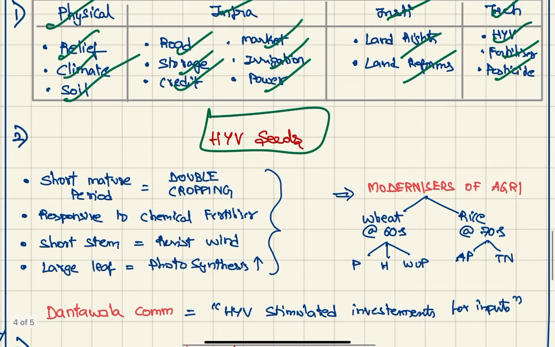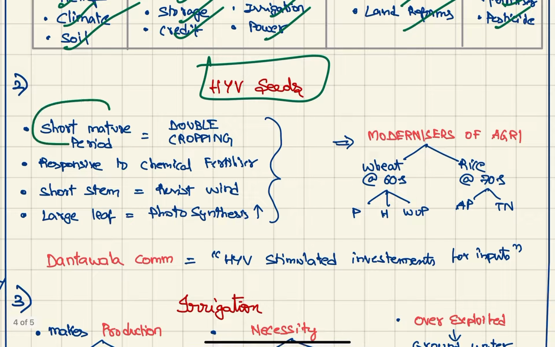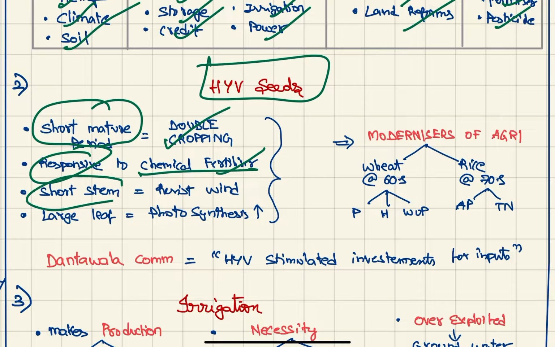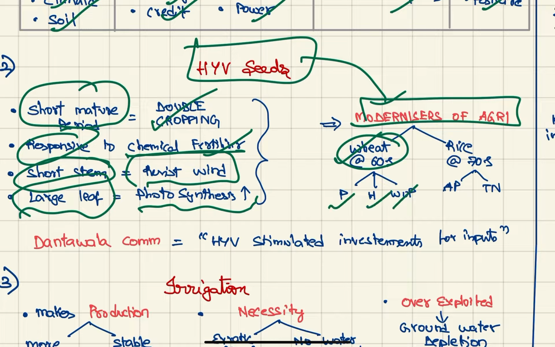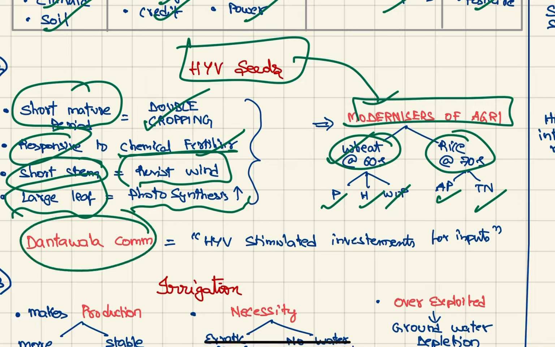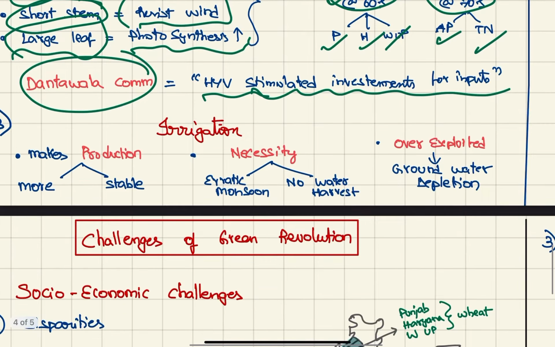First, let's see high yielding variety seeds. If there is a short maturing period, then we can introduce double cropping. These are more responsive to chemical fertilizers. They have short stems, therefore they are much more wind resistant. They have large leaves, which lead to more photosynthesis. So HYV seeds are called the modernizers of agriculture. Through wheat in the 60s in Punjab, Haryana, Western Uttar Pradesh, and rice in the 1970s in Andhra Pradesh and Tamil Nadu. The Dantwala committee said that HYV seeds stimulated investments in agriculture for inputs.